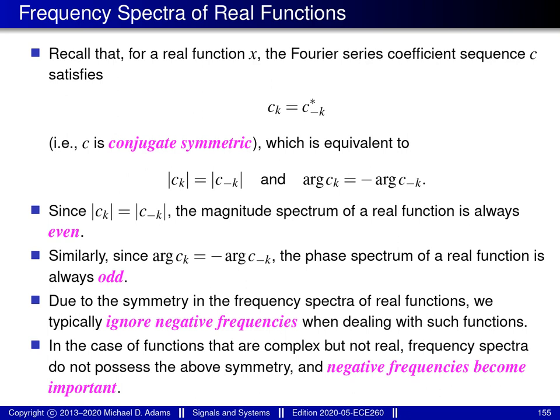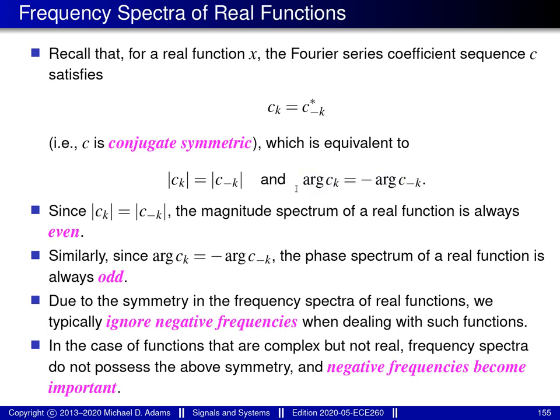At this point, I just want to make a few comments about frequency spectra of real-valued functions. So recall from earlier, if we have a real-valued function x, and we find the Fourier series coefficient sequence c for this particular function, the Fourier series coefficient sequence will satisfy a relationship of this form. In other words, the coefficient sequence c will be conjugate symmetric. And if we take the magnitude of both sides of this equation, this gives us this equation here. And if we take the argument of both sides of this equation, this gives us this equation here.